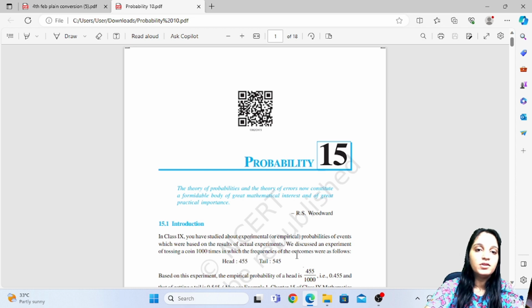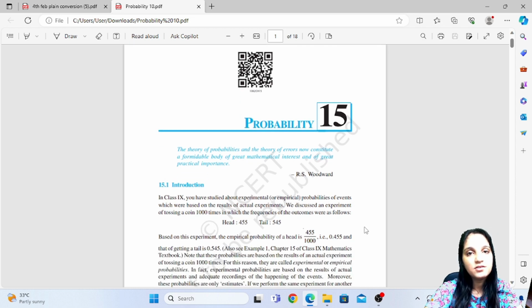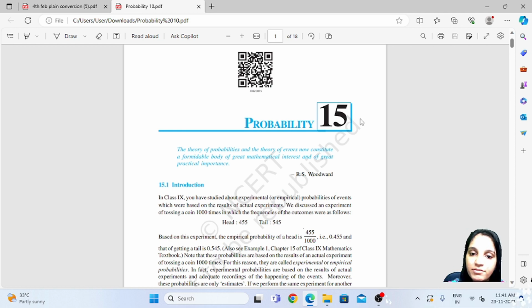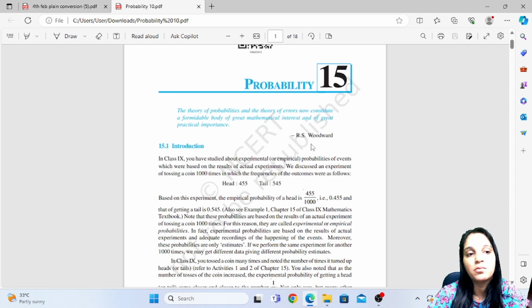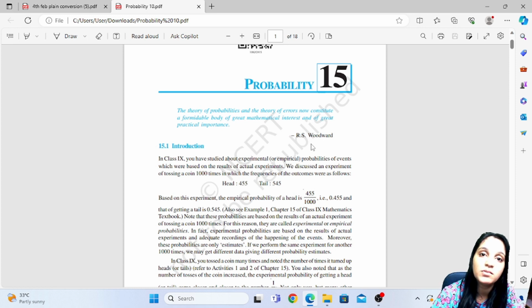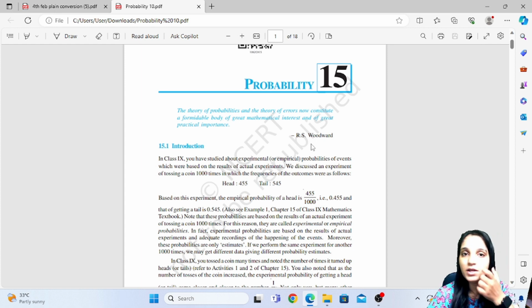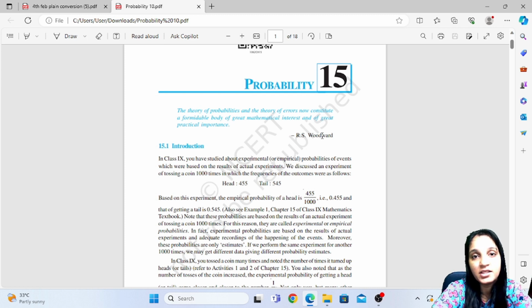So we are continuing with the 10th standard maths, and the lesson which we'll see is lesson number 15, which is probability. Now, what is probability? We say that it might rain today, I might get good marks, I might get bad marks also. So you are not sure about certain things. So there probability comes into existence. Probability that you will get good marks, how much is the probability that it will rain today, or how much is the probability you will pass or fail. So that all come under probability, that you are not sure or you are not certain about anything.